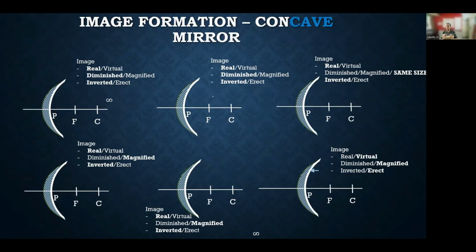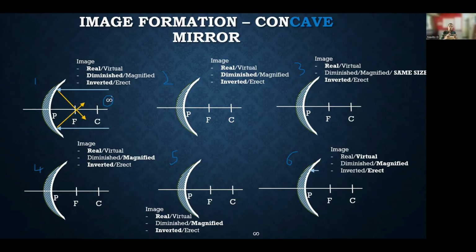Now here we are going to see the image formation. So we are going to apply the ray rules we have studied to derive our images. This is the first case, this is the second case, this is the third case, fourth, fifth, and sixth. So there are 6 cases you need to remember for a concave mirror. When the object is at infinity, the ray of light comes parallel to the principal axis. You have 2 rays of light. For assumption, we have used these parallel rays of light.